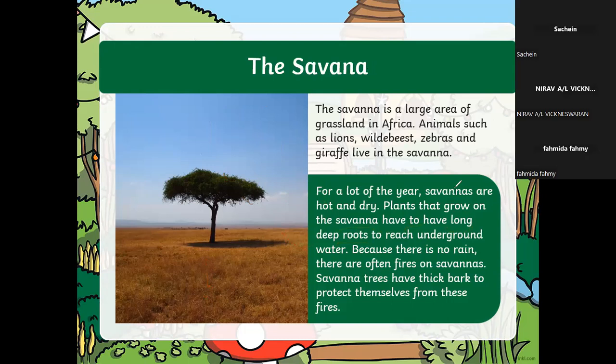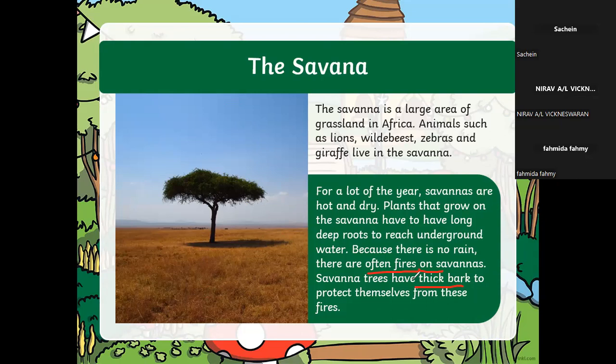Sure. Okay. Now, can you see another way these guys are surviving? Because there is no rain, literally very little bit of rain now. There are often fires on the savannah because it's hot. So look at the way the trees protect themselves. They have a thick bark. You know what's a bark? It's the outside layer of the tree. So this thick bark, even whatever fire, won't kill the internal part of the tree.